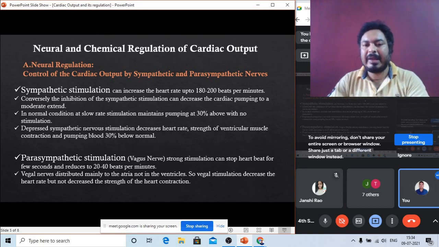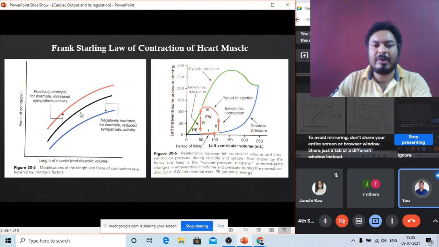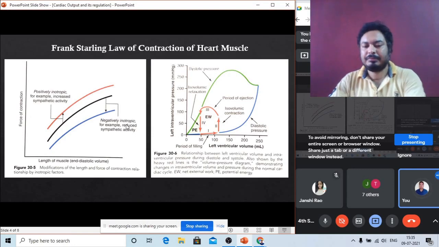You can see the diagram and understand. This is the normal condition, black color. When the sympathetic nerve is inhibited, 30% less, it becomes blue color. And in the normal resting condition, this is the red color, 30% higher than the normal rate.